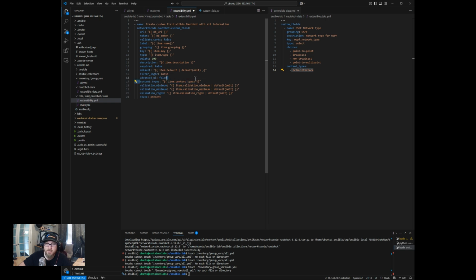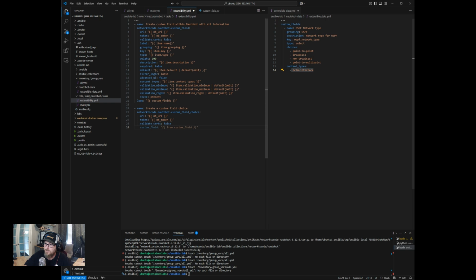All right, state is present. So what present will do is it will validate if it exists before making any changes. So nothing here will change if you run the playbook again, unless there's some value that has changed. Does that make sense? So the next piece we want to add is a loop, and we'll just say loop custom fields. Okay. The next piece that we'll want to do while we're here is the custom field choices. So if you go back under your modules, you'll see there is a custom field choice, and we can add this. You can basically take that as a default, the example, and just make the changes like we did above here.